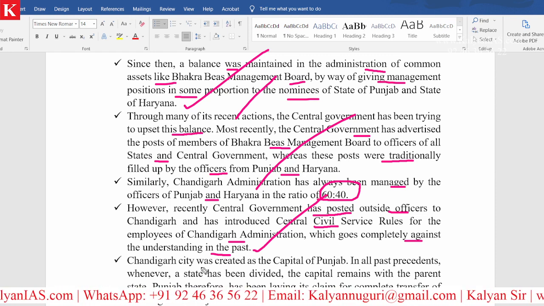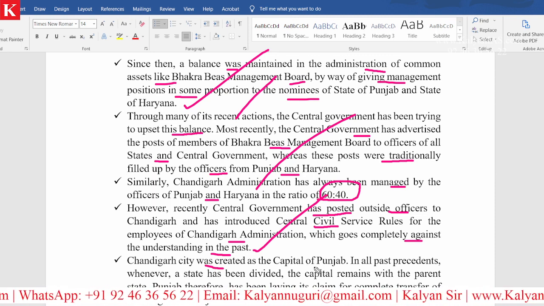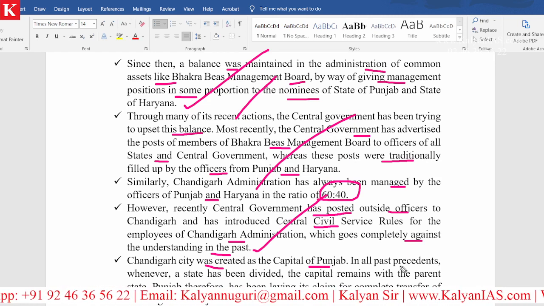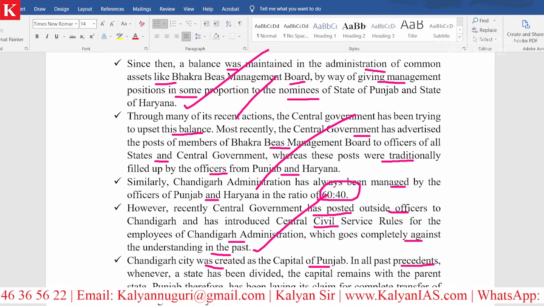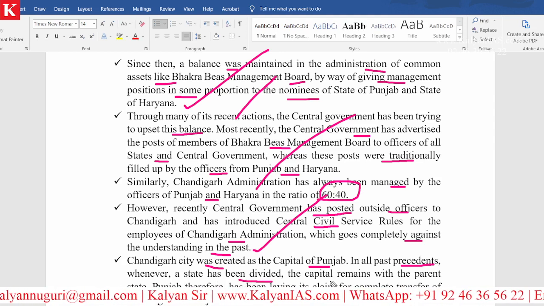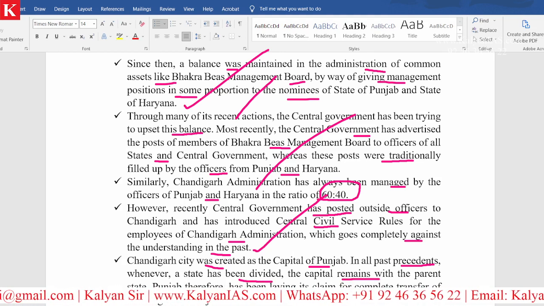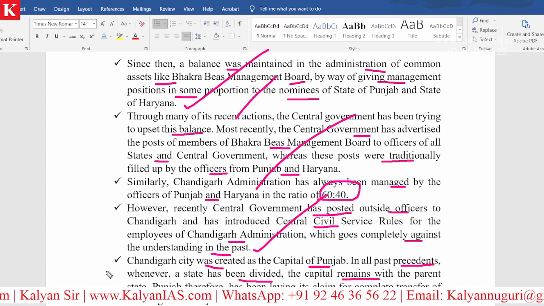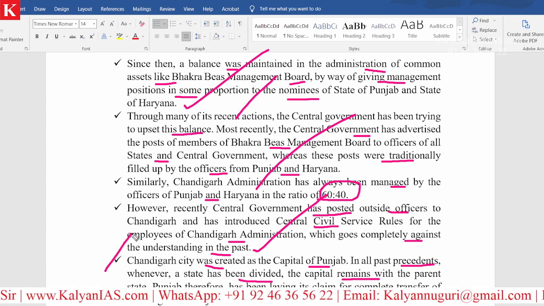And Chandigarh city was created as the capital city of Punjab. In all past precedents, whenever a state has been divided, the capital remains with the parent state. This is the argument of Punjab.